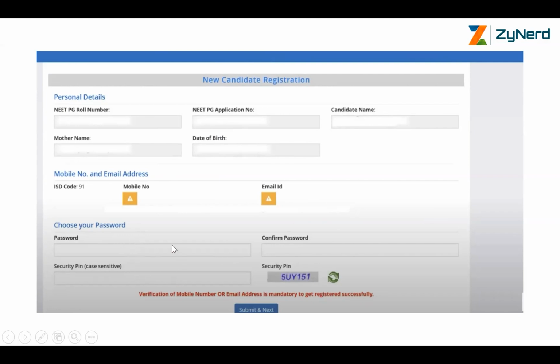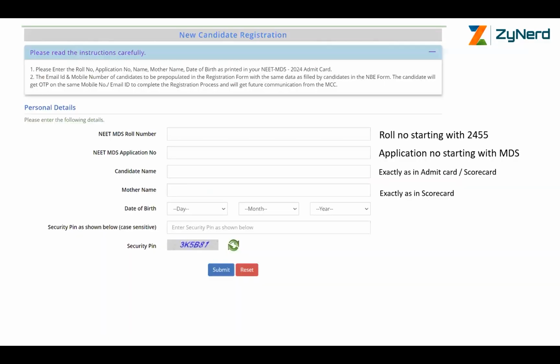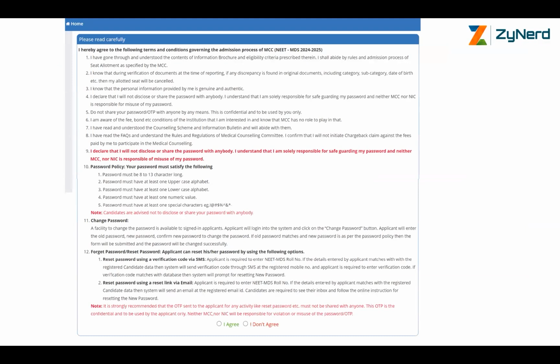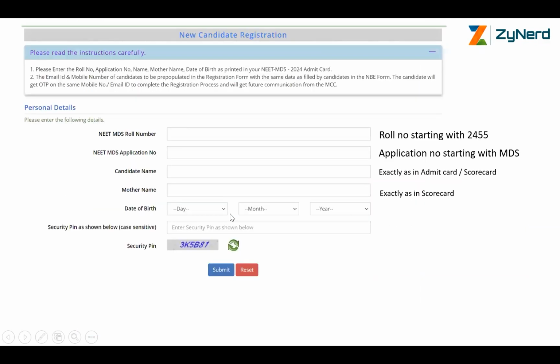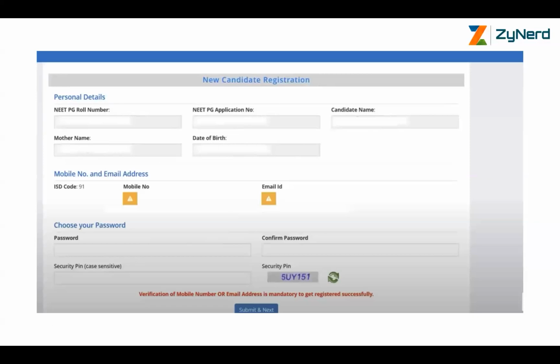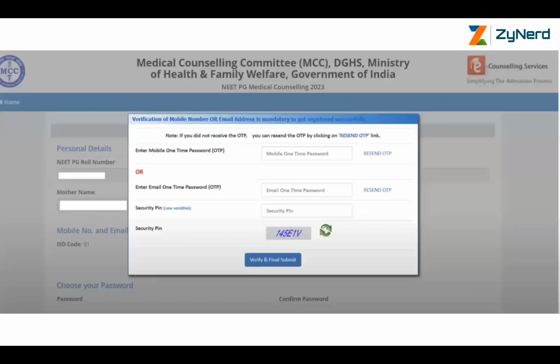You can check on change your password. You will not be able to change your mobile number over here. In case there is an issue with the mobile number or email ID, you might have to get in touch with NBE. Choose your password. The password has a specific criteria, 8 to 13 characters, 1 uppercase, 1 lowercase, 1 numeric value, etc. Clearly pick up a password, then enter the security PIN, and then it moves on to this page.